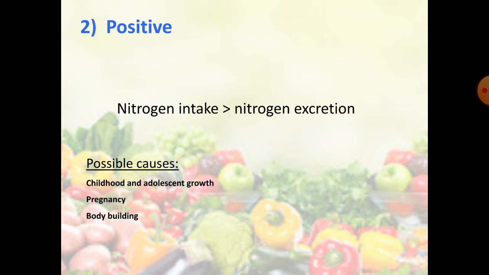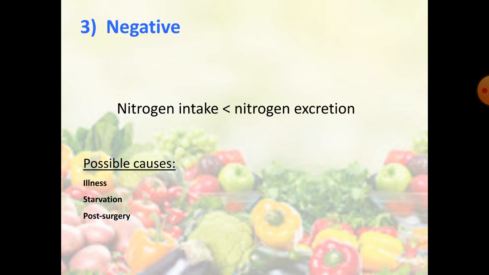Then positive nitrogen balance, the nitrogen intake is more and nitrogen excretion is less. The possible causes are childhood or growth stage, then pregnancy and body building. In all these states, the nitrogen intake is more and excretion is less. The negative nitrogen balance is when nitrogen intake is less than nitrogen excretion. It is possible during illness, starvation and post surgery. The intake is less than the excretion.